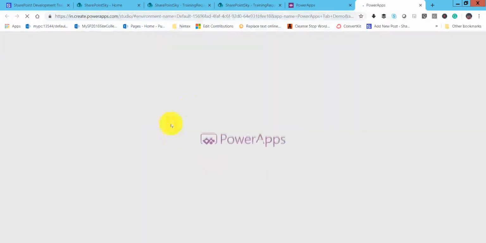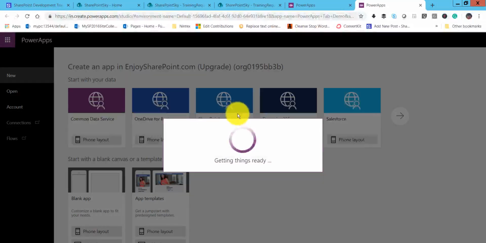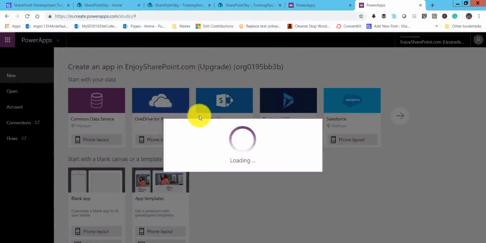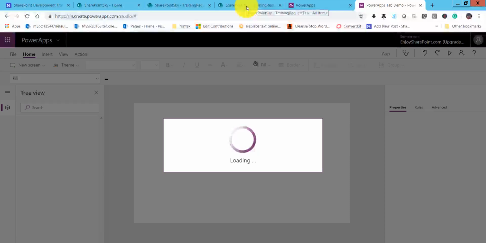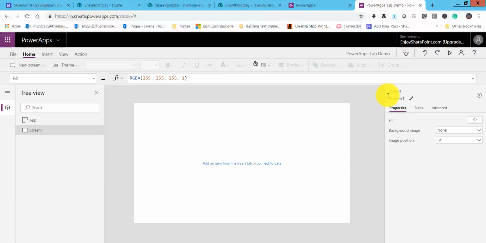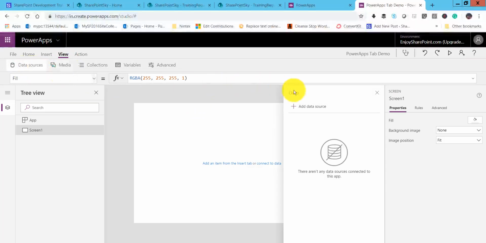You can see now it will make our app ready in tablet view, so that we can then design our form. For that, what we will do first is make the data connections, because we need to retrieve the data for both the lists. So first, if we click on View, you can see Data source. Once you click on data source, this data tab will open.